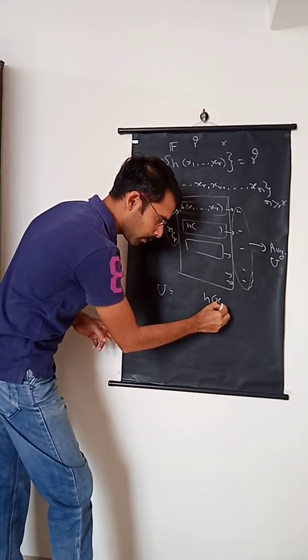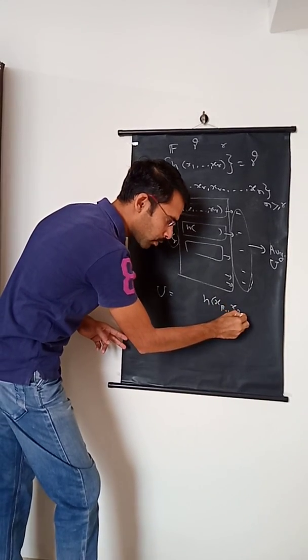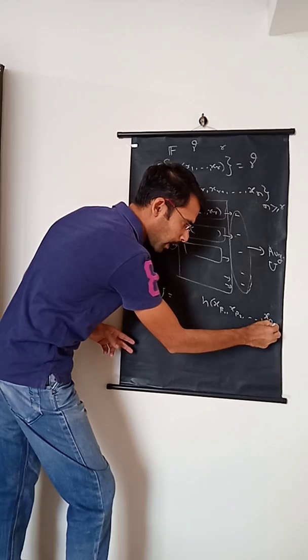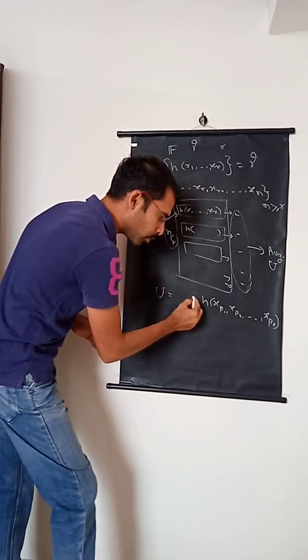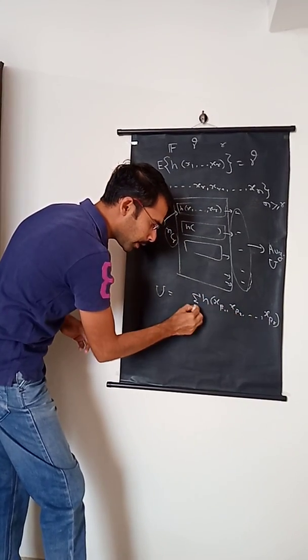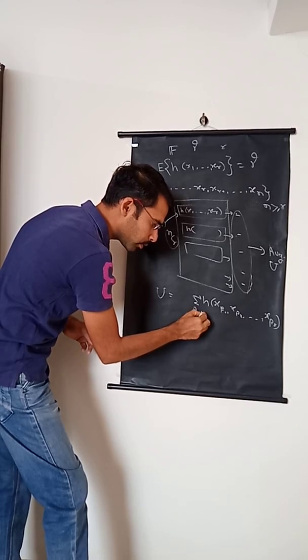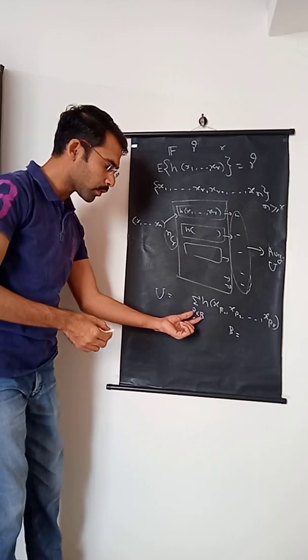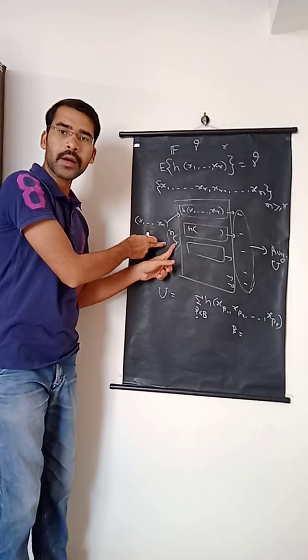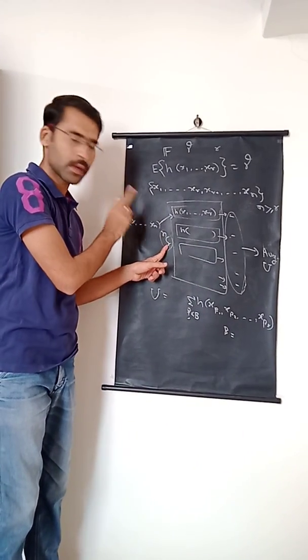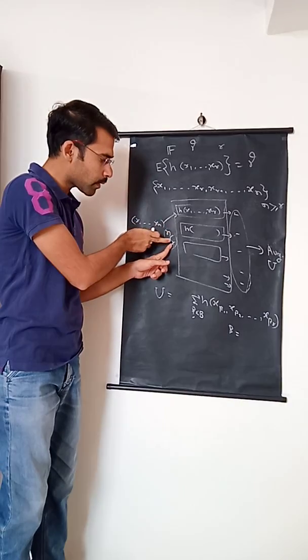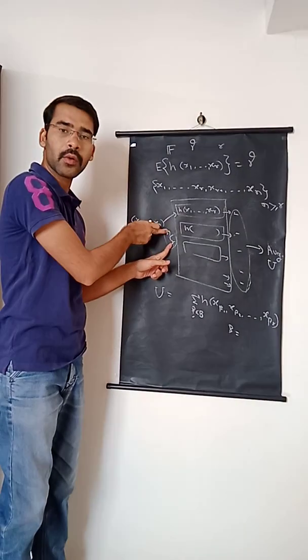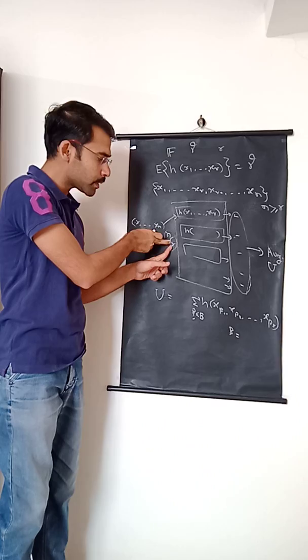So x beta 1, x beta 2 up to x beta r, and this beta vector, beta 1, beta 2, up to beta r, will belong to B, where this B is the collection of all possible combinations of r units taken out of n units. So if we are having n units, and if we want to choose r units out of those n, then how many combinations will be there?